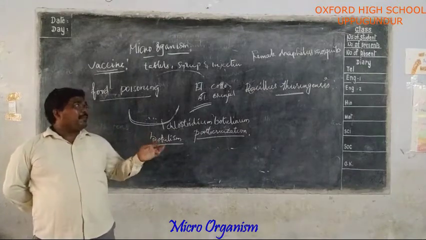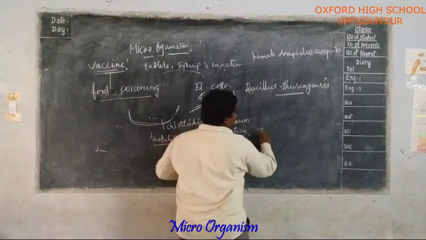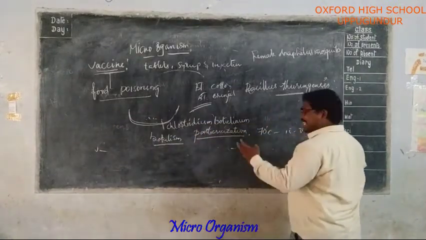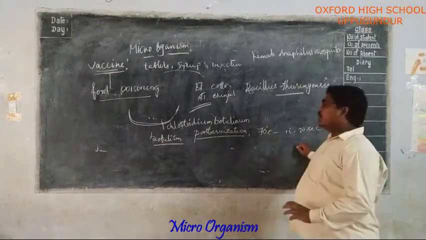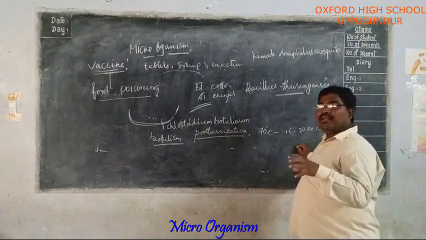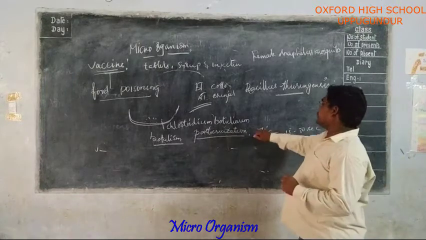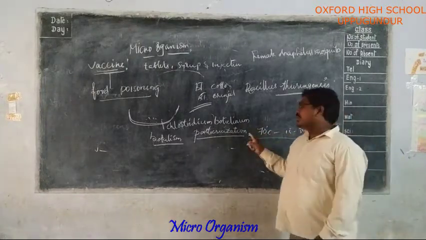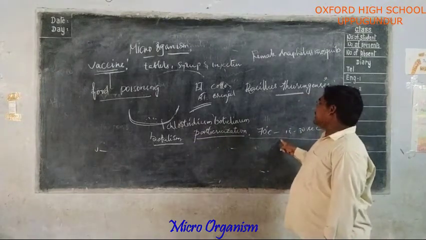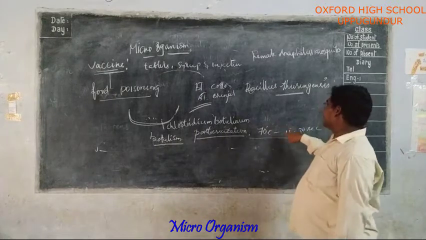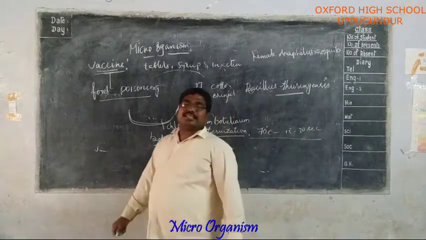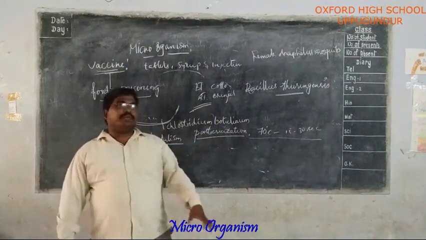In this process, the milk is heated up to 70 degrees Celsius for 15 to 30 seconds and immediately chilled, immediately cooled. In this way, they can kill the microorganisms present in the milk. So that is pasteurization. This is Louis Pasteur, who discovered pasteurization. This process prevents the growth of microorganisms by killing them.